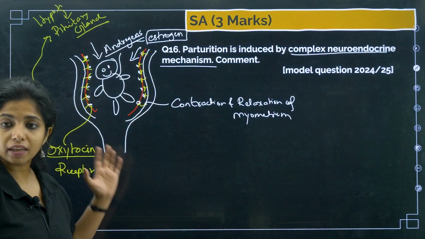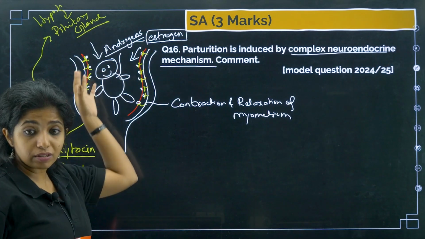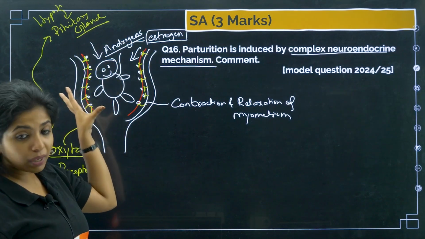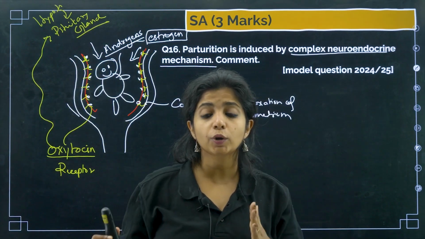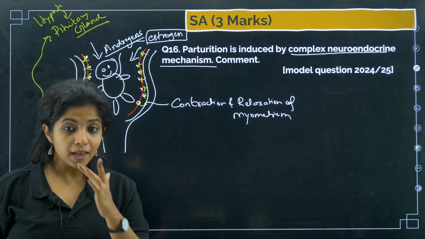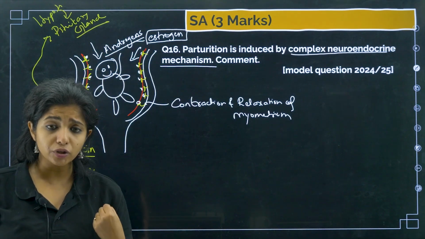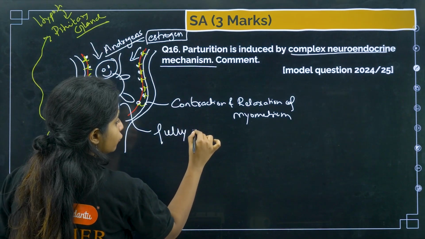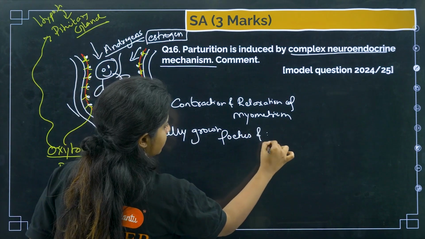Over here you see the endocrine mechanism and also the neural mechanism, because the signal has to be sent there, and that's how the baby gets expelled outside. So there is a mix of neuroendocrine mechanism happening. Who gives the first signal for parturition? It is the fetus itself. So you say the first signal comes from the fully grown fetus and the placenta.